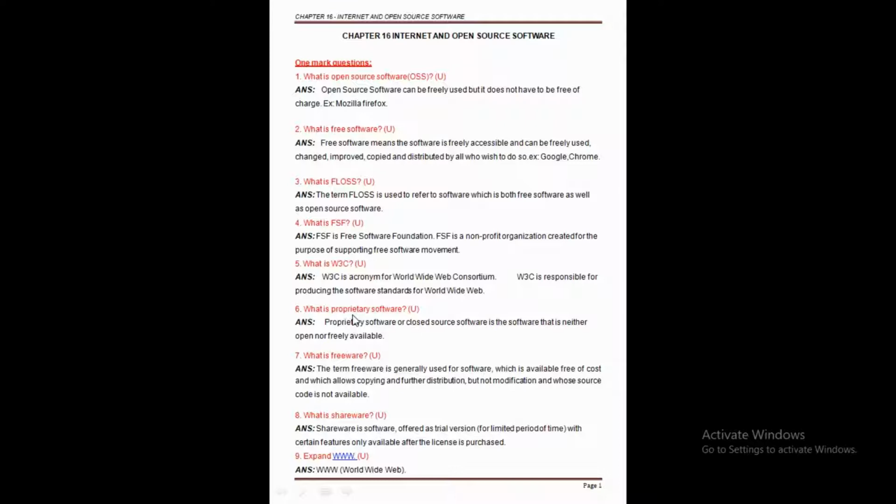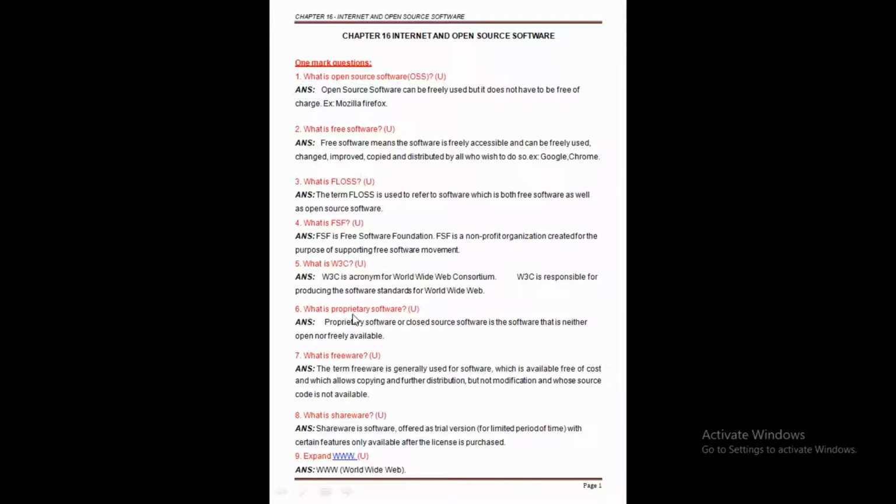Now the third question: what is FLOSS? The full form is FLOSS. The term FLOSS stands for free libre and open source software.